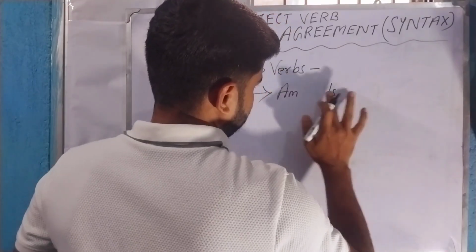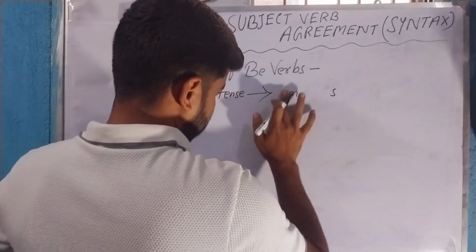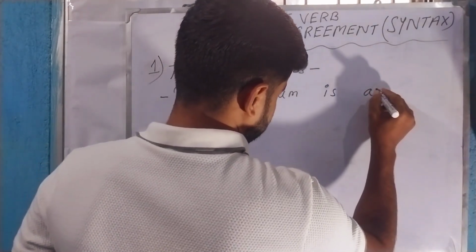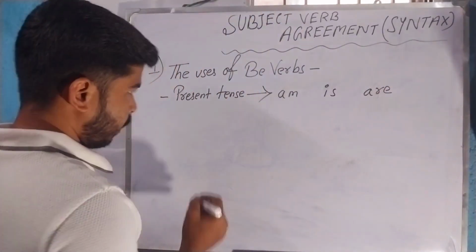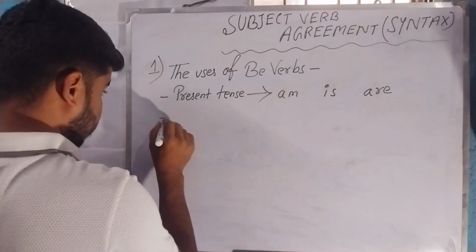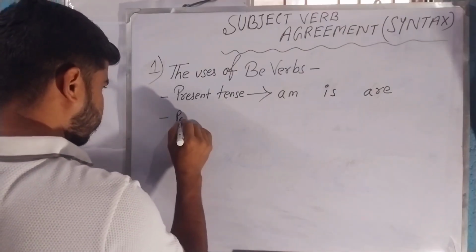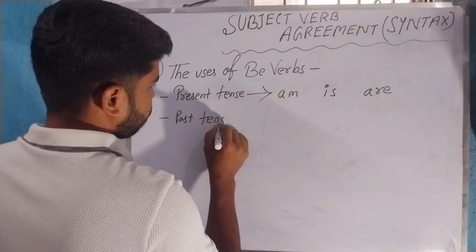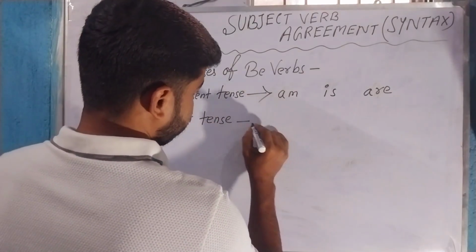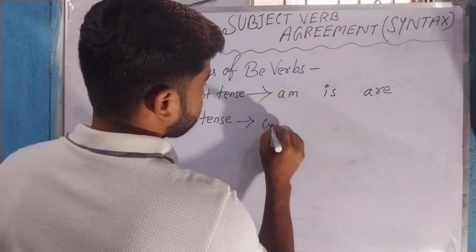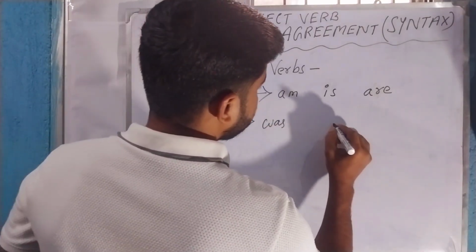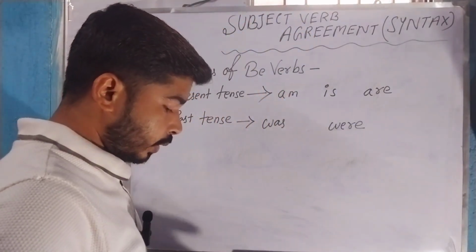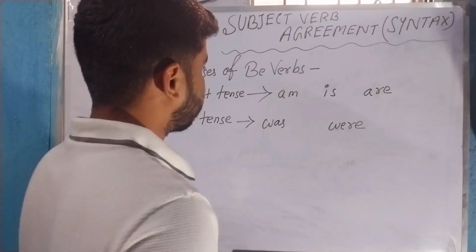Okay, am, is, are. And in past tense, we have two be verbs. One is was and another is were. So when to use am, is, are and was and were?